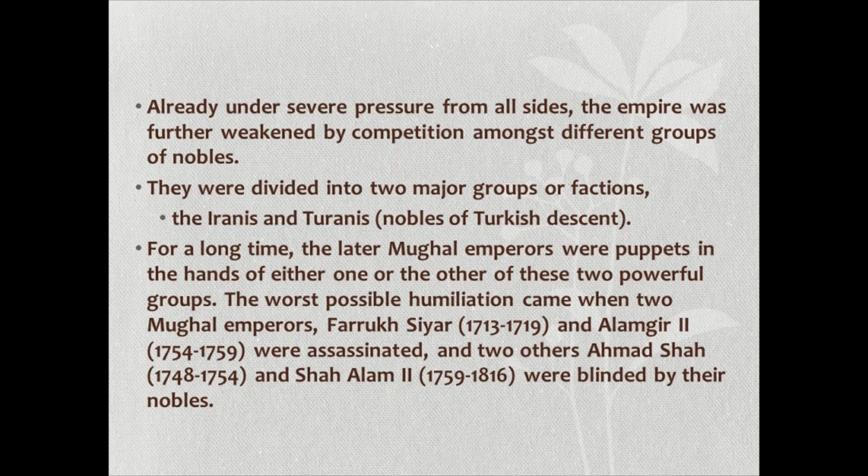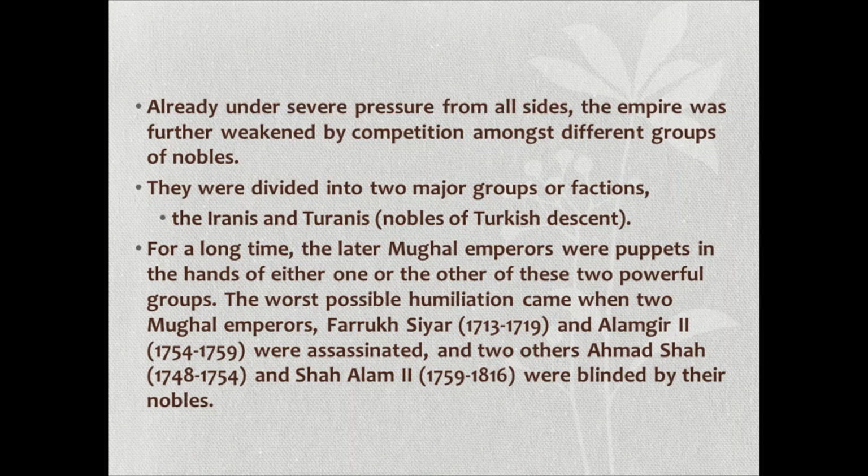So for a long time, the later Mughal emperors, meaning those after Aurangzeb, were puppets in the hands of one or another of these powerful groups, the Iranis or Turanis. Puppets means whatever they said, the Mughal emperors did.